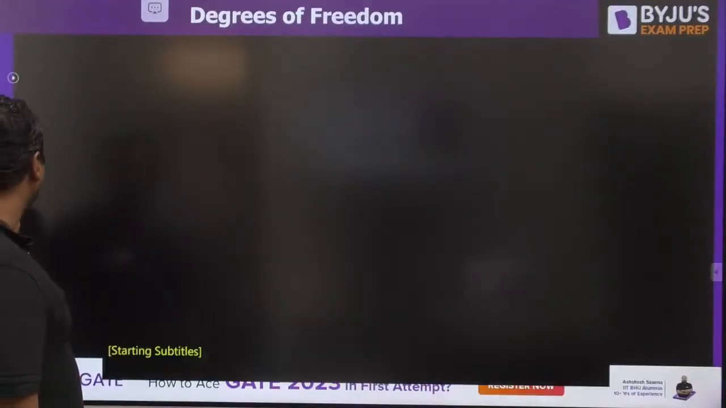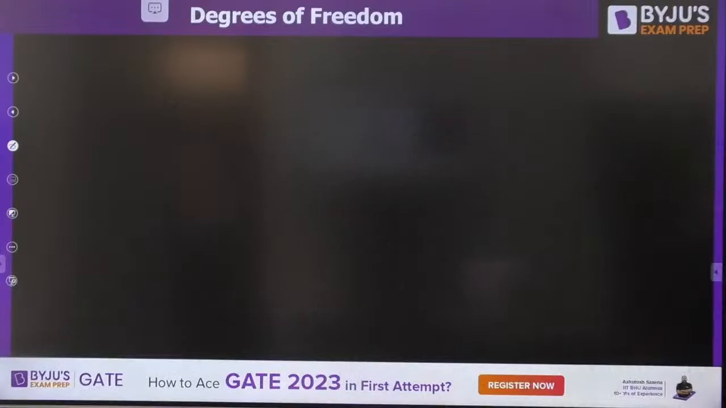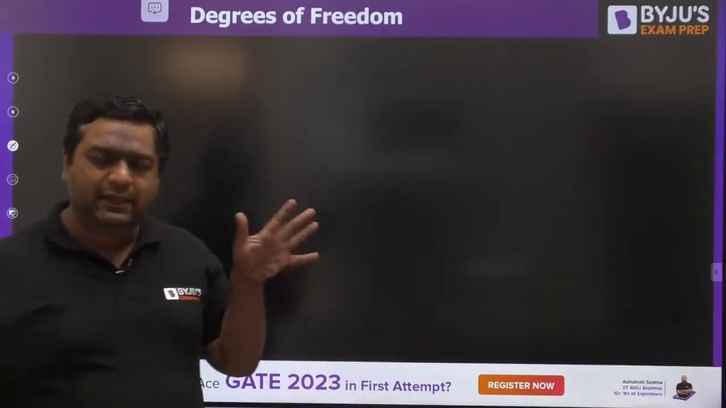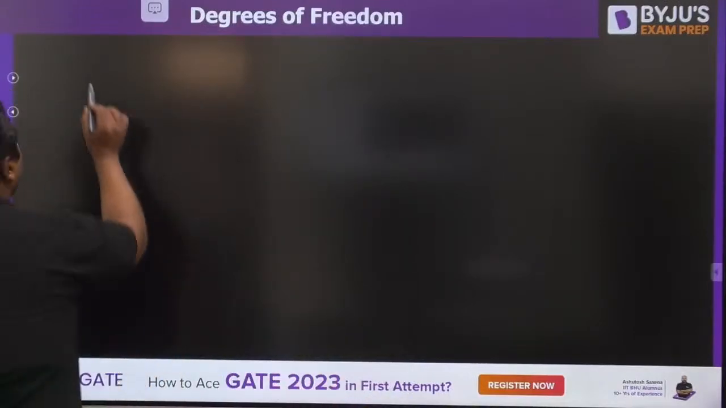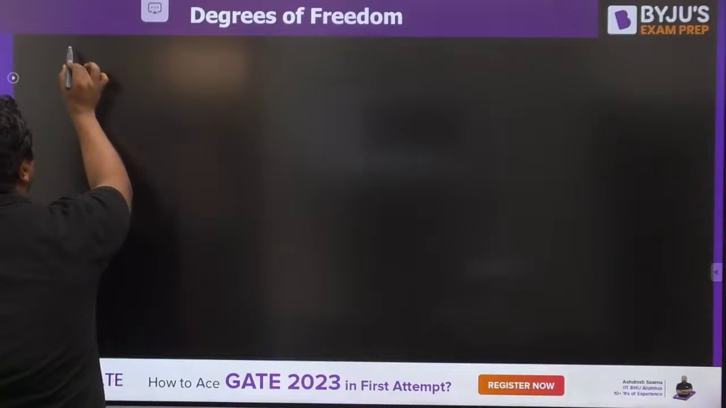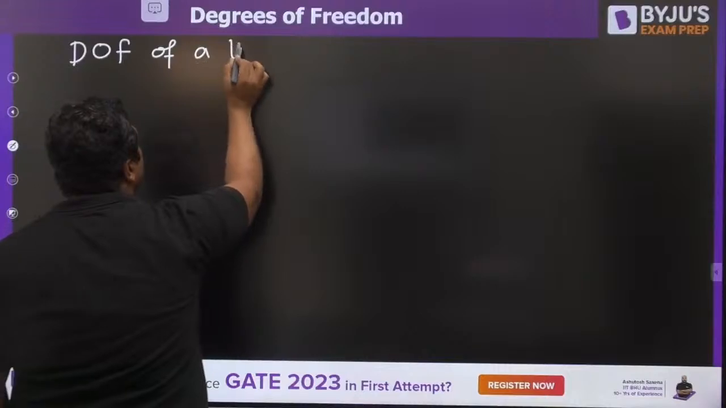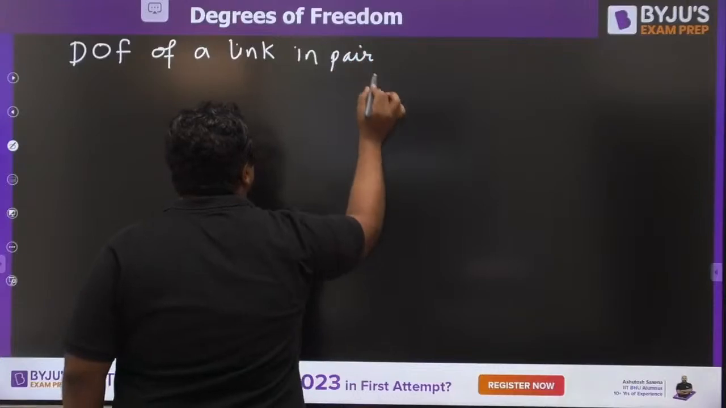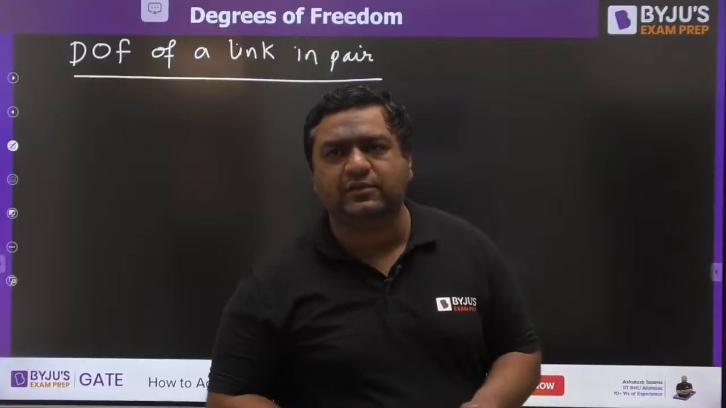So as you know, we were having a discussion about degrees of freedom, and we have already seen the degree of freedom for a link in 3 dimensions. I defined that. And if we are going to discuss some other pairs, I will say degree of freedom of a link in a pair. When we are talking about pairs, these types of questions come in GATE as well as in engineering services both.